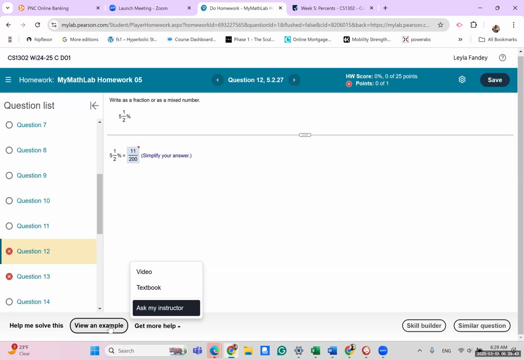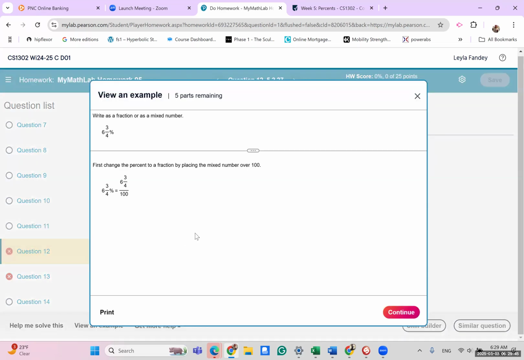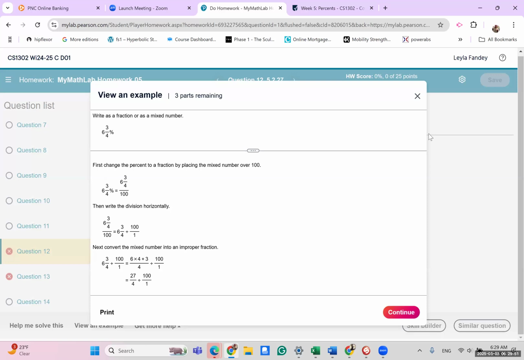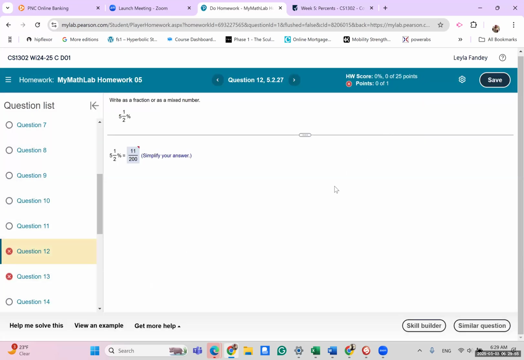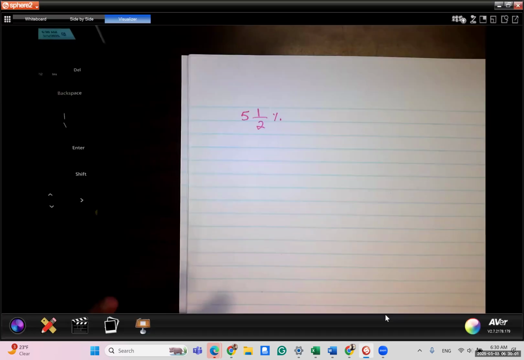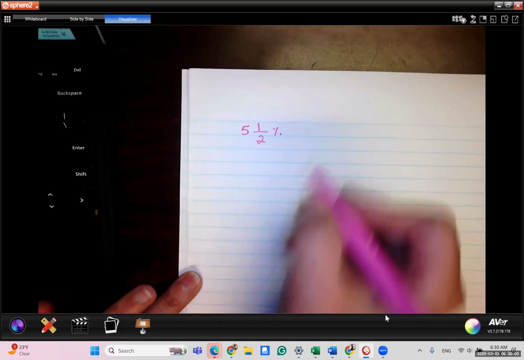So let's try to view an example. You notice it does the same thing with just different numbers, and then as you continue step by step, it explains it to you. So in this case, we have 5.5%, and we want to change it into a fraction.